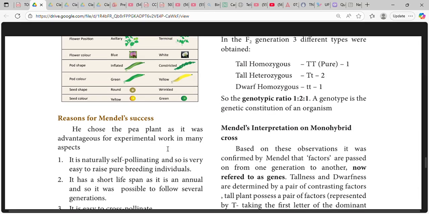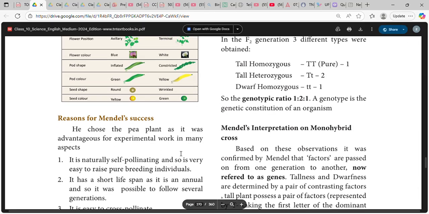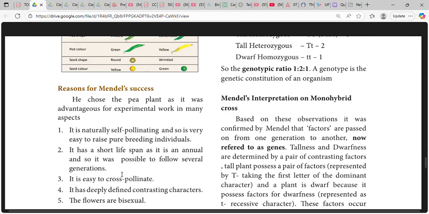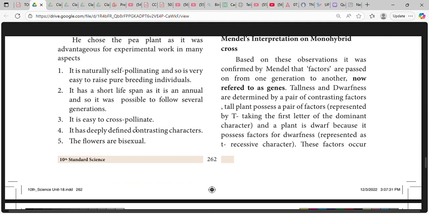He chose the pea plant as it was advantageous for experimental work in many aspects. It is naturally self-pollinating, so it is very easy to raise pure breeding individuals. It has a short lifespan. It is an annual, so it was possible to follow several generations. It is easy to cross-pollinate. It has clearly defined contrasting characters. The flowers are bisexual.